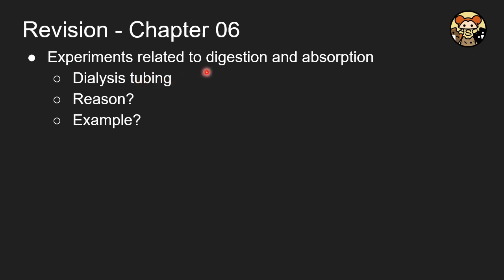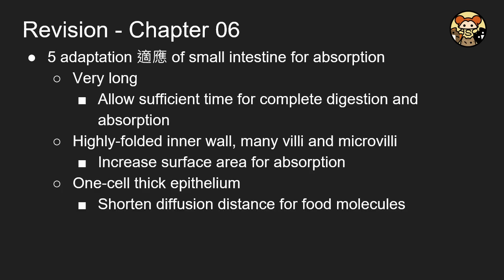So there are a lot of digestion and absorption related experiments, and they are using the dialysis tubing. So remember why we are using the dialysis tubing. And the examples are all explicitly noticed in your book. And there will be 5 adaptations for the small intestine for absorption. Remember, when you are answering questions related to adaptation, you have to state the features and then the functions.